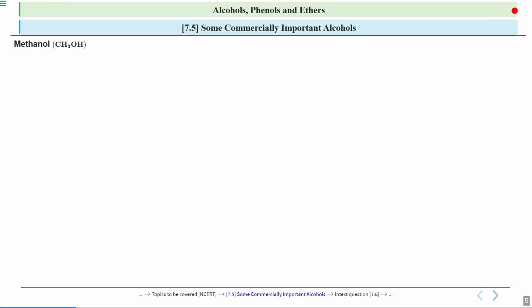So let's begin with some commercially important alcohols. First we are going to discuss methanol, which is one of the simplest alcohols. If you remember, in the nomenclature of alcohols, in the alkane, the E is replaced by OL. Since here there is only one carbon atom, the root word is meth, and OL denotes that this is an alcohol. So this is methanol. Now methanol is one of the simplest alcohols, which has the chemical formula CH3OH.